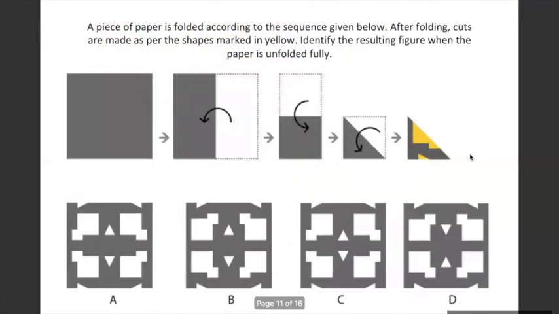Thank you. So now here you are given a piece of paper which is folded. You fold it like this, then you make a square, and then you make a triangle. You fold it like that, and then you get a triangle. After making the triangle, you are cutting it in this way. The yellow part is getting cut.